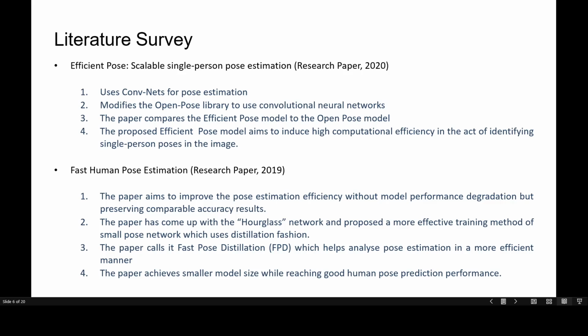The next research paper we have is the fast human pose estimation by the University of Electronic Science and Technology of China. This paper has focused on the critical pose model efficiency. It talks about how the focus is usually on how to improve the model generalization performance, but the significant efficiency of the model is put aside. To this end, the paper has introduced a new Fast Pose Distillation model learning strategy.